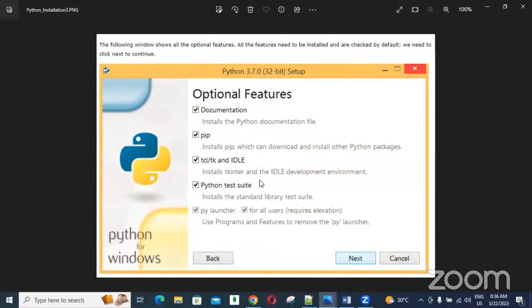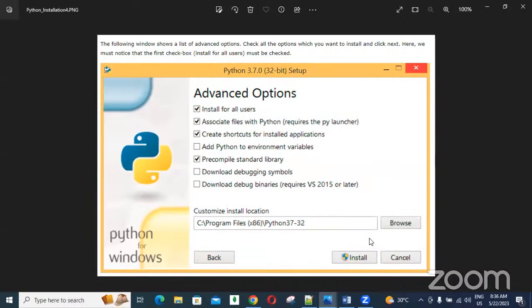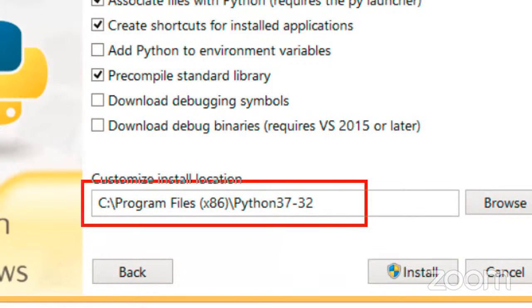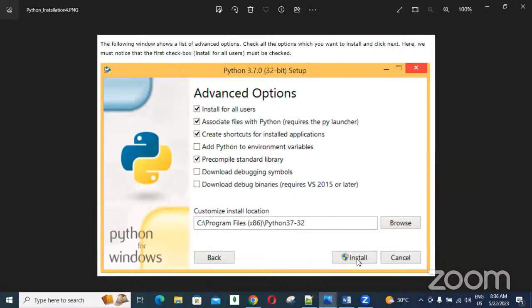Got it? Yes. So next, you're going to be clicking next, like that, following the buttons. Yes, guys. So this is C drive, Program Files related. If you are choosing a custom location, you can choose the location where you want. Otherwise, select the default location. Simply, you can click the install button.